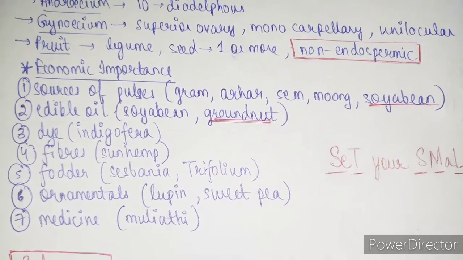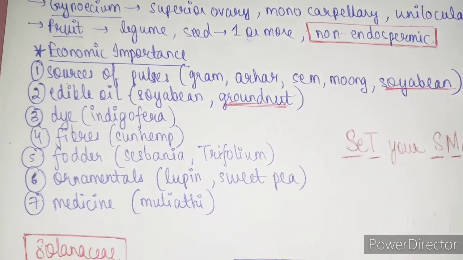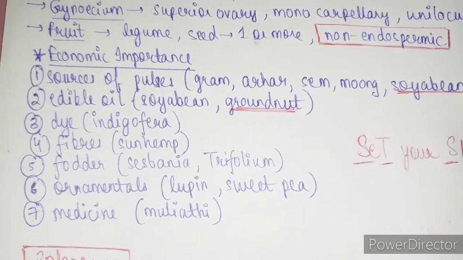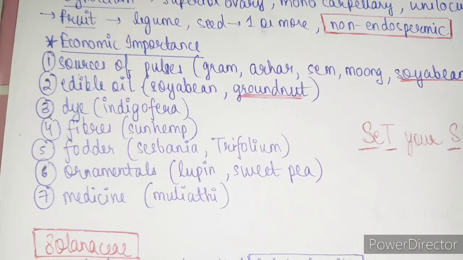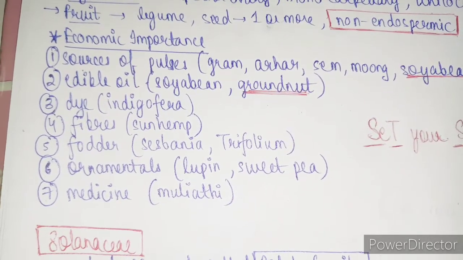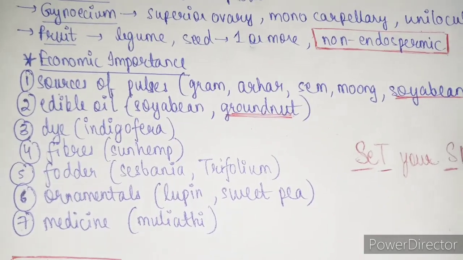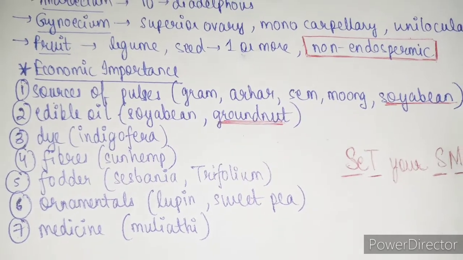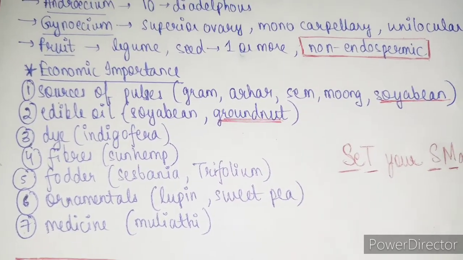So as you might know, these are the sources of Fabaceae. First one is sources of pulses, that is gram, arhar, same, moong and soya bean. Next is edible oil, soybean and groundnut; dye, indigofera; fibers, sun hemp; fodder, sesbania, trifolium; ornamentals, lupin and sweet pea; and medicine, mulethi. So it's very difficult to learn these examples specifically for Fabaceae, then Solanaceae and then Liliaceae.